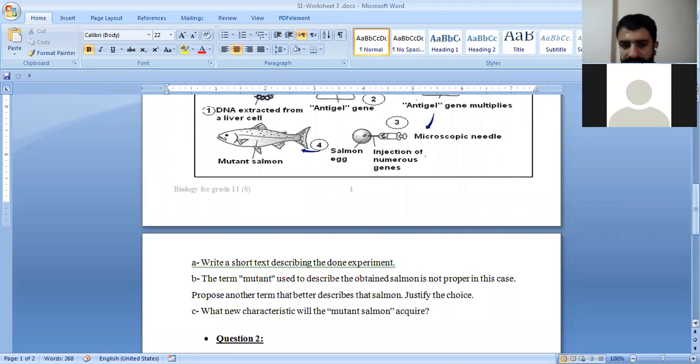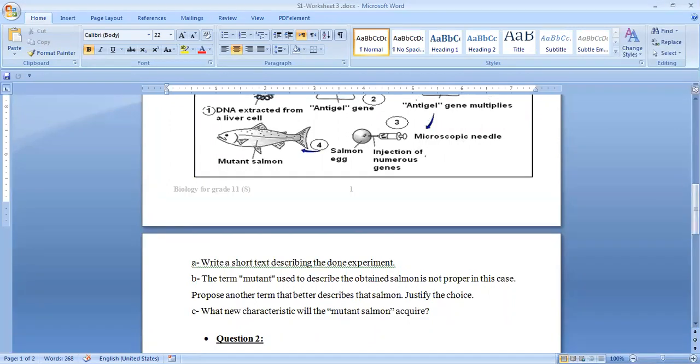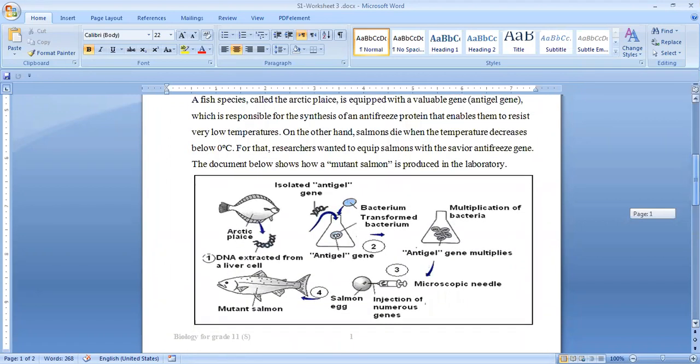We're going to describe this by a short text, and I'm going to define the term mutant. You describe the obtained salmon as mutant, which is not proper in this case. Propose another term: another term for mutant can be transgenic or genetically modified organism, GMO. What new characteristic will the mutant salmon acquire? It acquires the ability to resist very low temperatures, since it has this valuable gene, the antifreeze gene.